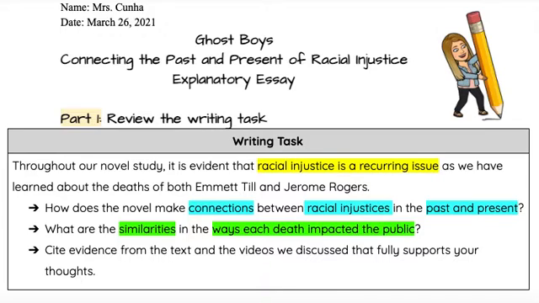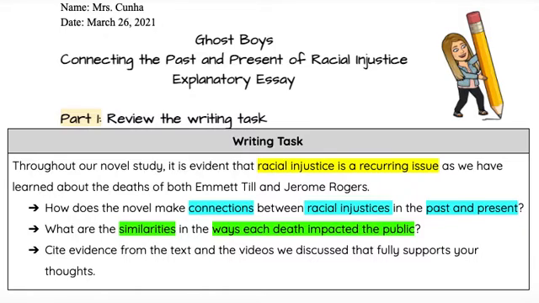Now, similarities, we know we want to say how they're the same, right? How they are similar. Remember, we're talking about these two characters, Emmett Till and Jerome Rogers. So we want to mention how Emmett and Jerome's deaths impacted the public, the people who were around during the time of their death, right?